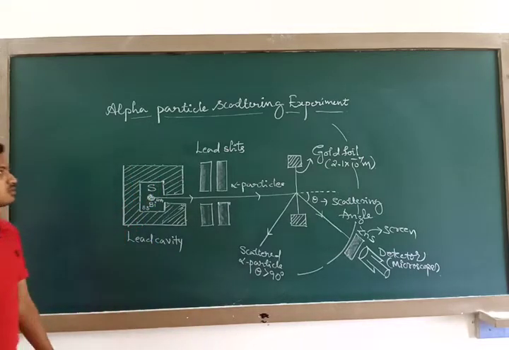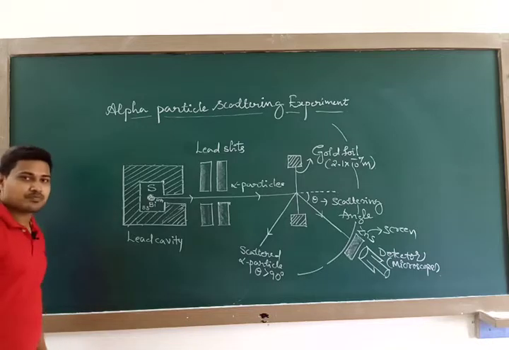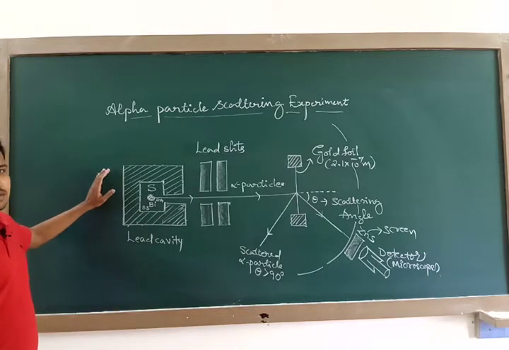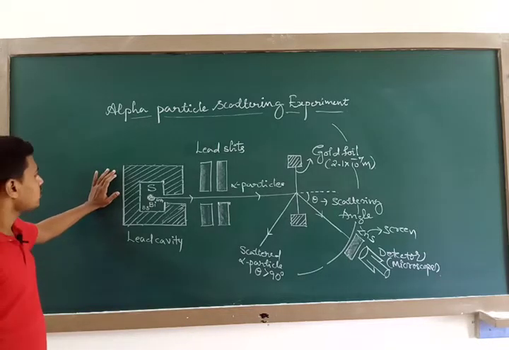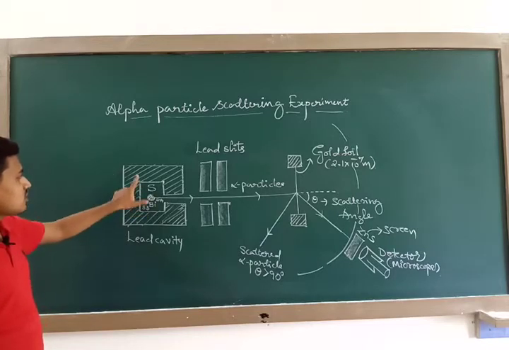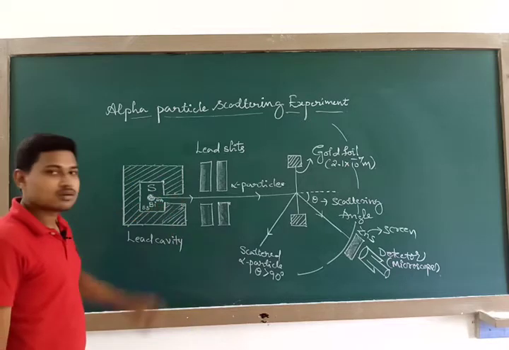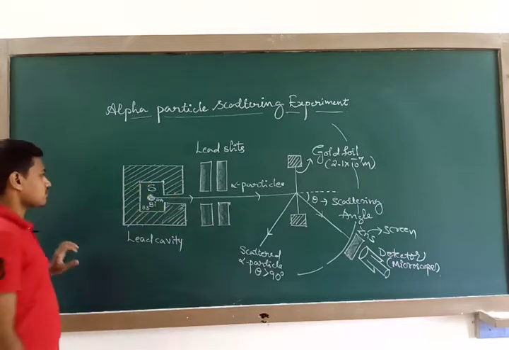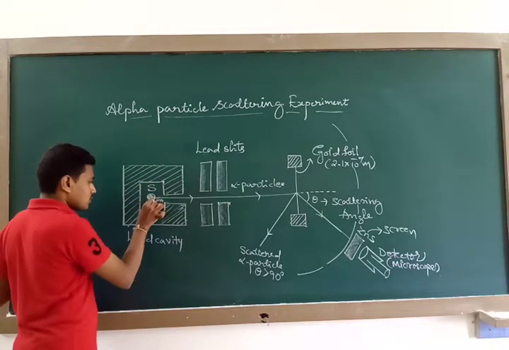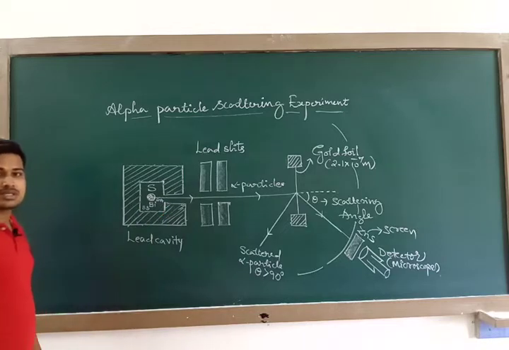Yes, students, this is the experimental arrangement made by Ernst Rutherford. This arrangement consists of one lead cavity. Inside this lead cavity, a source is placed, and what kind of source is it? It is a radioactive source.